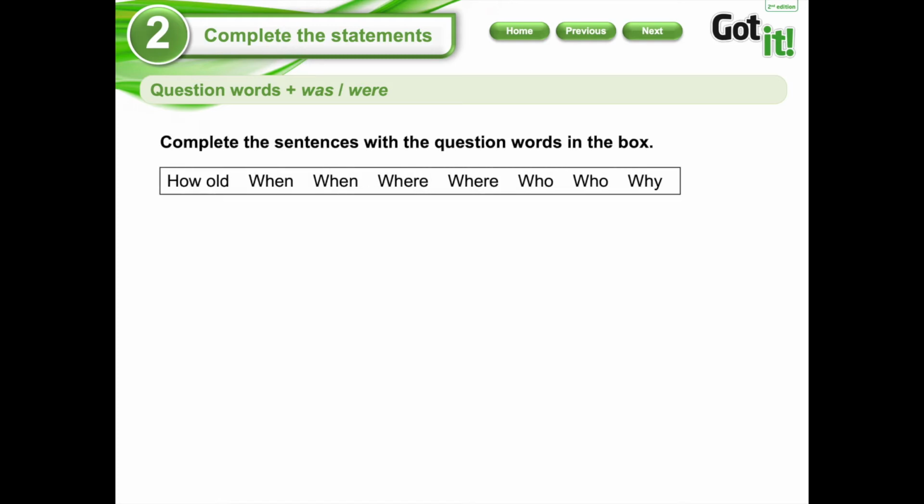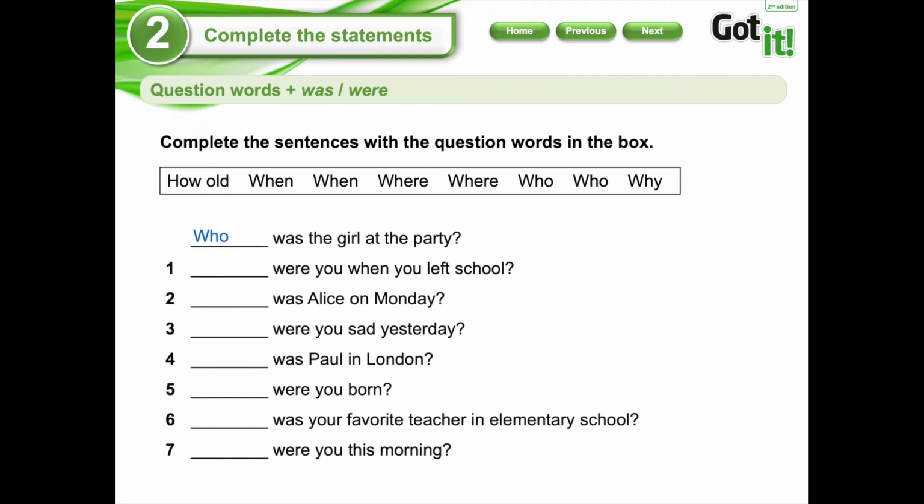Okay, now that we already checked the content, we are going to start with the exercise, okay? So we're going to start with an easy one. The instructions is the following. Complete the sentences with the question words in the box, okay? We're only going to work with question words. So as you can see here in the example, who was the girl at the party? I am talking about a person, so for that reason I have to use who.